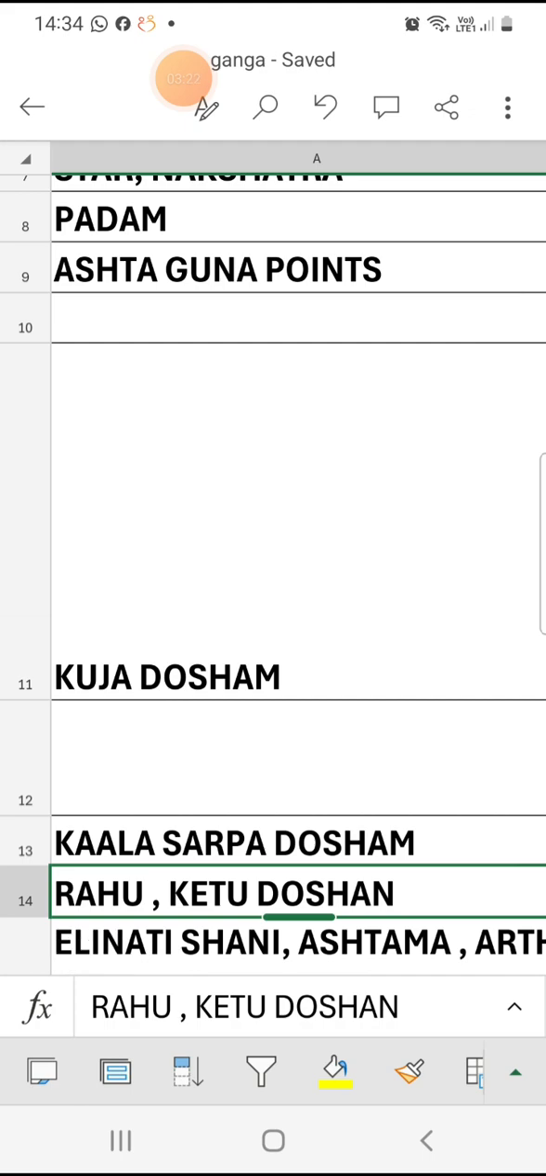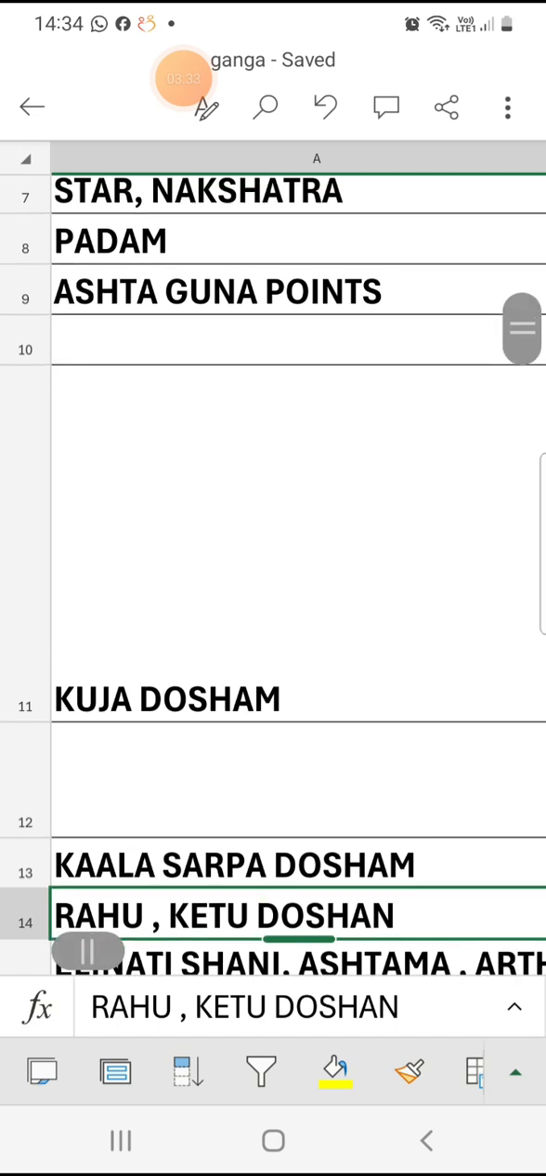Next, 7 points will be given to Rasi Kotami. If both Rasis, for example Dhanu Rasi and Karkataka, have any compatibility between them, then 7 points will be given. Otherwise, if there is a Dosham and the Rasis are not matching, then by that simple point, the match will be denied, and they want to reject the match. No, don't do like that.